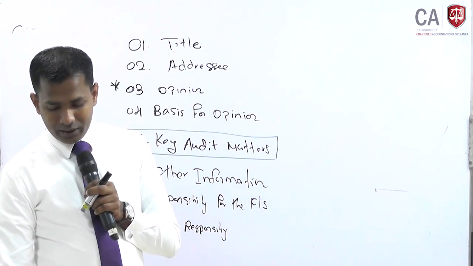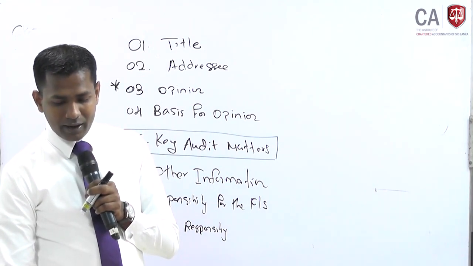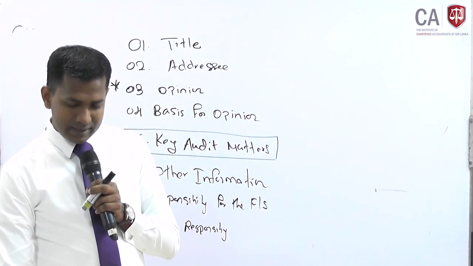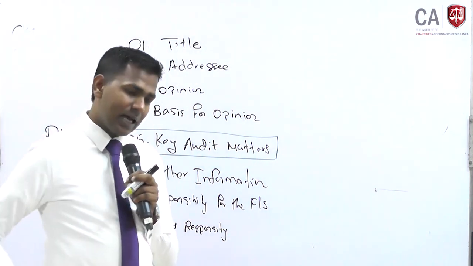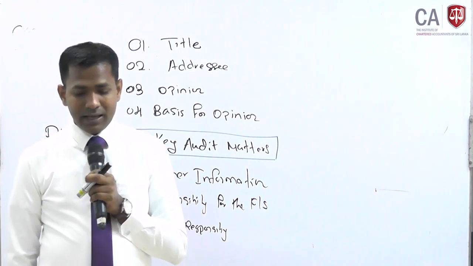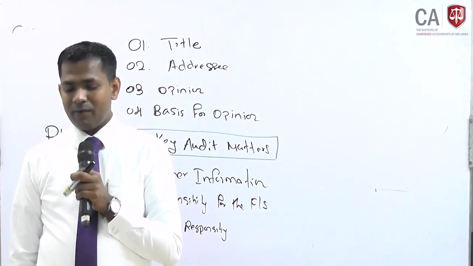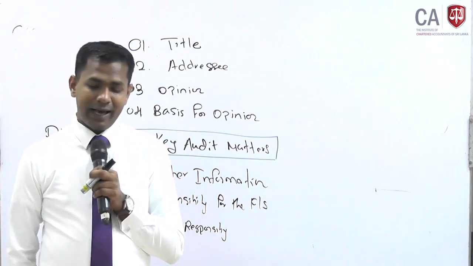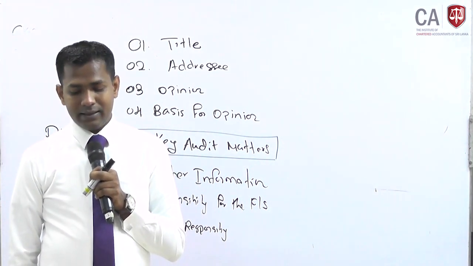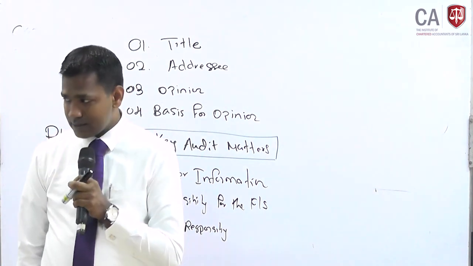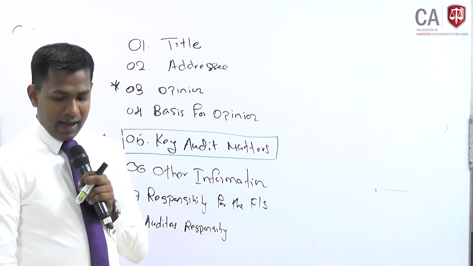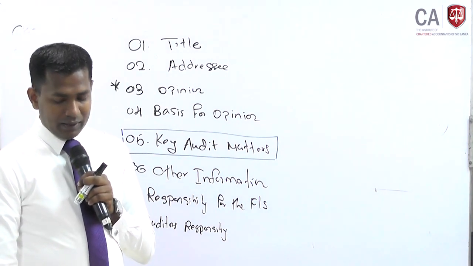I am not going to read it with you because it's a very long paragraph, and you are not required to remember all these things. But at the outset, in summary form, you have to remember that the auditor's responsibility is to state whether the financial statements are free from material misstatement. For that purpose, the auditor applies the Sri Lanka Auditing Standards. In applying this auditing standard, there are certain inherent limitations as well as other limitations.